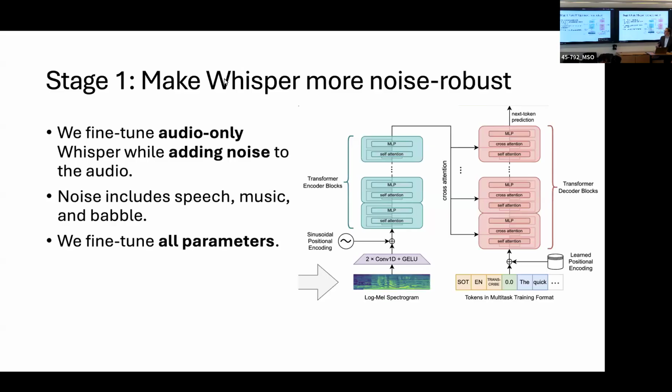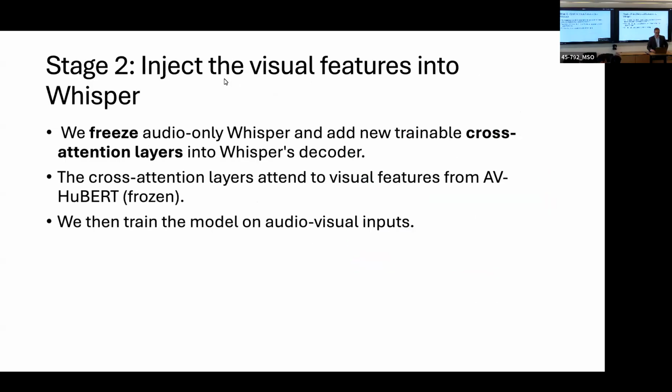First I'll describe the method. We have 2 stages of training, and in the first stage, the goal is to make Whisper more noise robust. In this stage, we fine-tune the audio-only Whisper while adding noise to the audio. This noise includes speech, music, and babble. And in this part of the training, we're fine-tuning all of the parameters of the model.